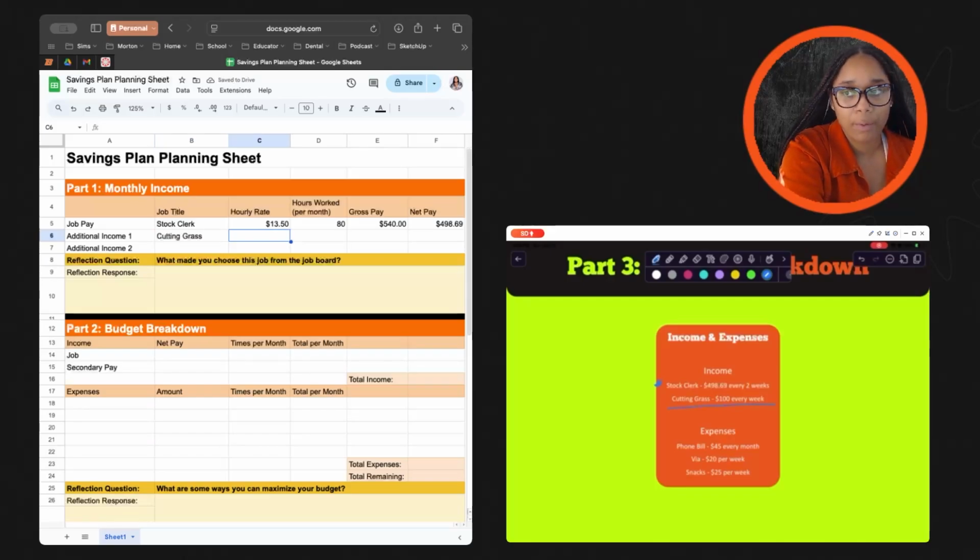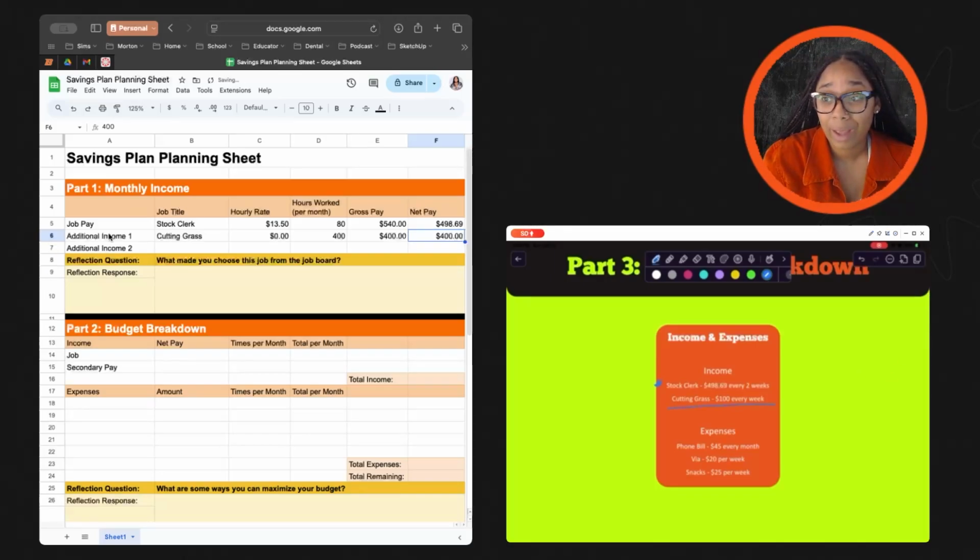There's no hourly rate, but he makes $100 per week, which again, we're basing it off of the 4-week month. Then we're going to say that he makes $400 per month. His gross pay is $400. And then his net pay is $400 because he's probably getting paid cash.